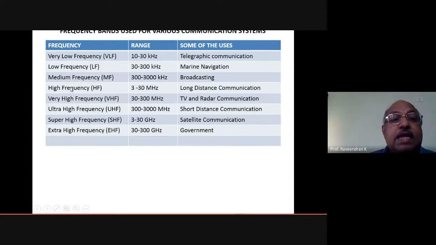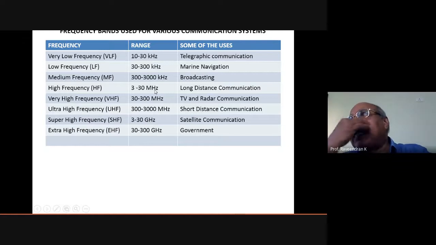Okay. Then the high frequency range. The high frequency range is from 3 megahertz to 30 megahertz, and this is for long distance communication. 3 to 30 megahertz is actually for long distance communication, for example, some repeater transmitting frequencies and so on.